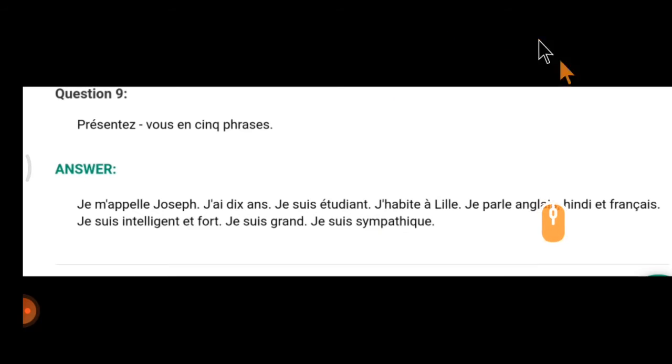So profession. J'habite à Lille. J'habite à Lille is the place where they live. So you can say j'habite à Pondichéry. And next is je parle anglais, hindi et français. So whatever languages you know, you can write je parle anglais, français et Tamil. Tamil spelling is Tamoul. If you have a pencil, you can write Tamoul.